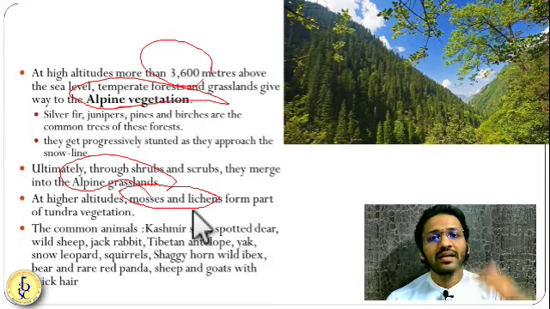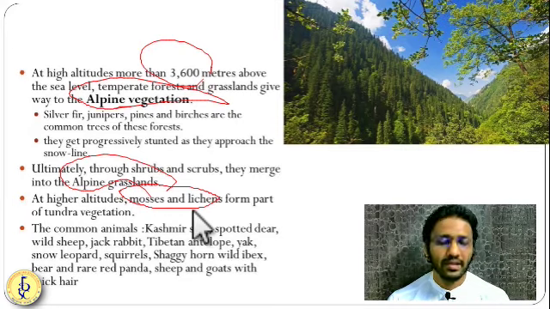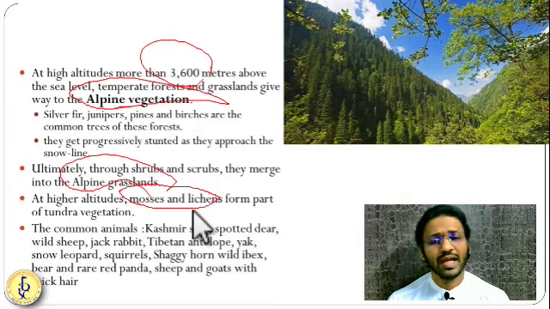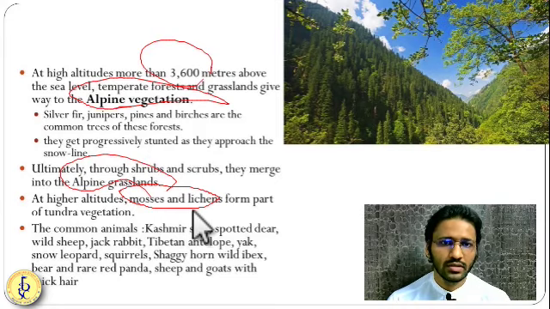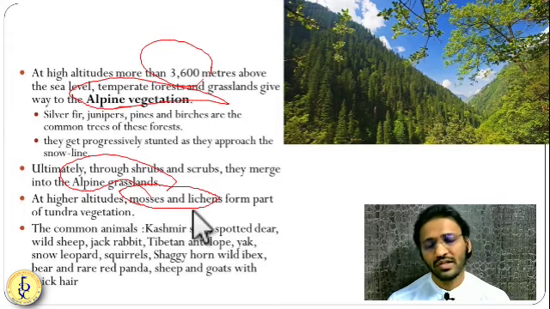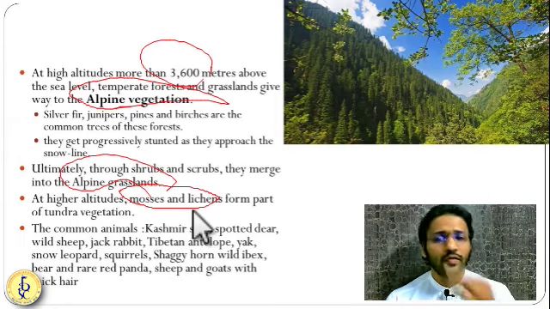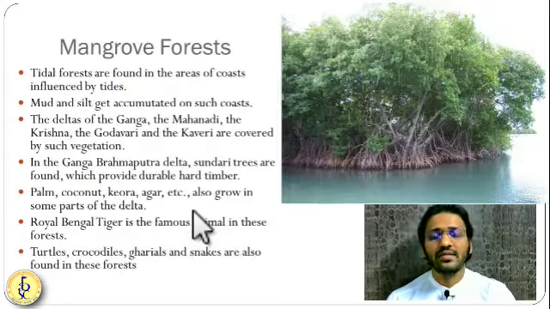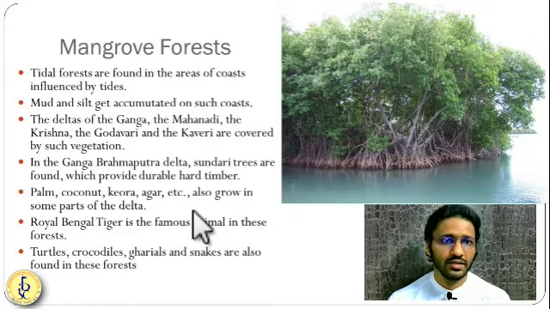Similarly, in the different bands, you will find different types of animals. At the lowest level, you'll have more biodiversity. You have tigers, leopards, sometimes elephants, and deer. As you move upward, the population will go on decreasing. As you move towards the top, you will see very little population. As you move to the grassland, you'll have birds. So these types of population differences will be there in the different altitudinal positions in the Himalayas and the northeastern Purvanchal region.